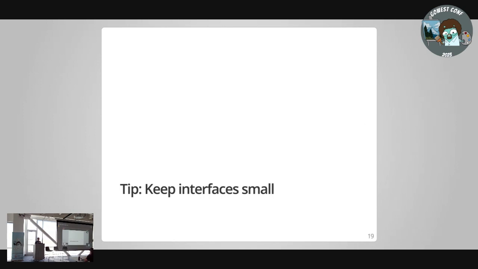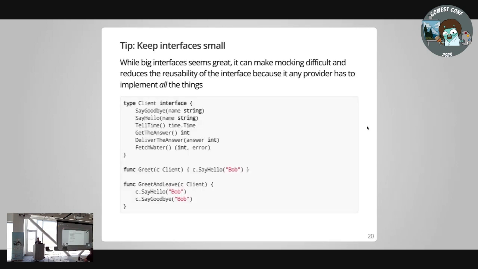Keep your interfaces small. I've said this before, I'll say it again. A really big client sounds great because it can do all the things, but it becomes really, really hard to mock out. The bigger your interface, the harder it is, the less to implement, the less useful that abstraction is. The smaller the abstraction, the more use it has. That's why error is so dang small. So like, well, I could do this. If I wanted to pass something to the greet function, I have to implement a bunch of things, or I have to do a big no-no in Go, which is make a struct that embeds an interface. Pretend it implements a bunch of things that just panic when you try. I'm not going to go into that because you shouldn't do it unless your specific circumstances, usually unit tests.